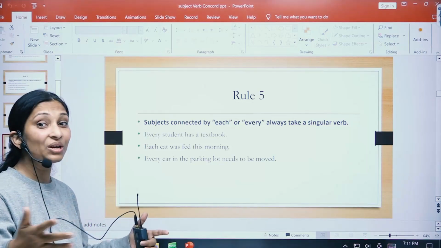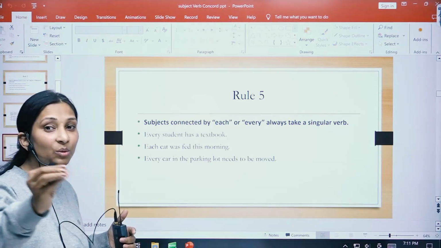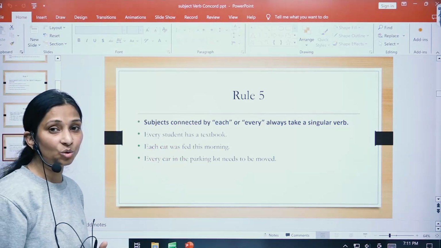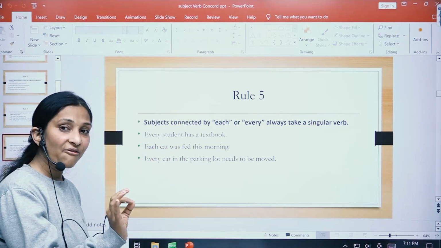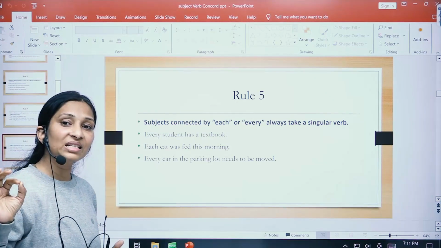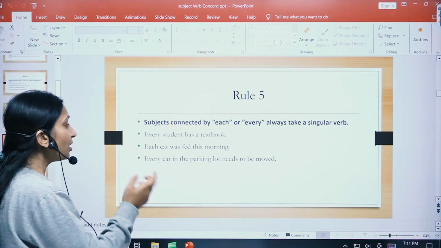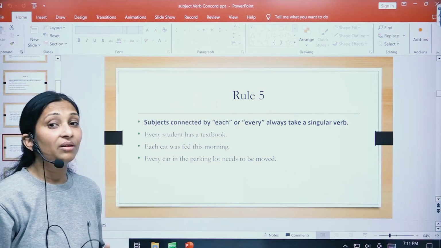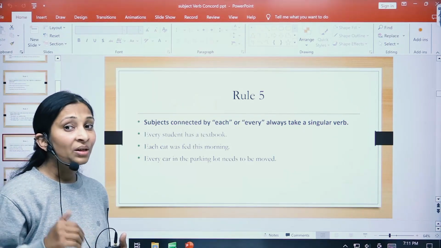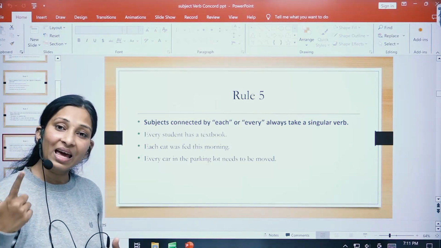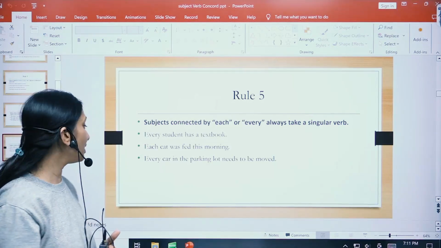Maybe we are talking about every individual. So that's why the word has been used. Let me tell you, have stands for plural, whereas has stands for singular, right? So here, every student has a textbook. Here, the sentence is beginning with every. The subject following is student, which is singular, and hence the verb also will be singular.